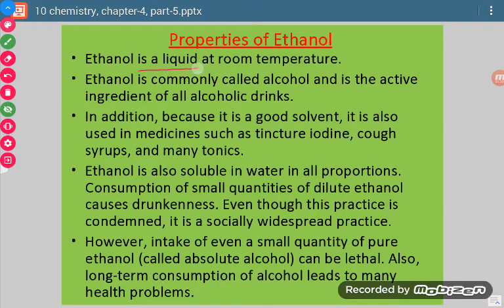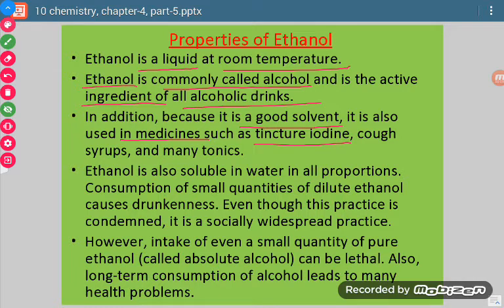Ethanol is a liquid at room temperature, the very first property, and it appears just like water. Ethanol is also commonly called alcohol, because it is the active ingredient of all the alcoholic drinks. It is a very good solvent, and so it is used in medicine, just like tincture of iodine.